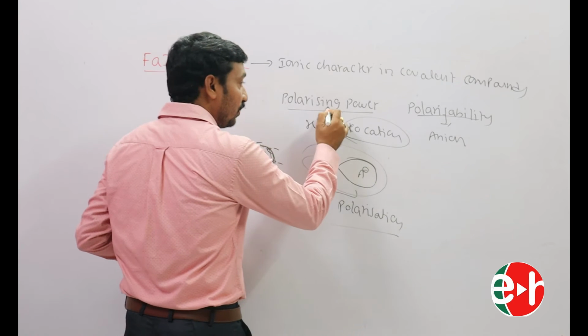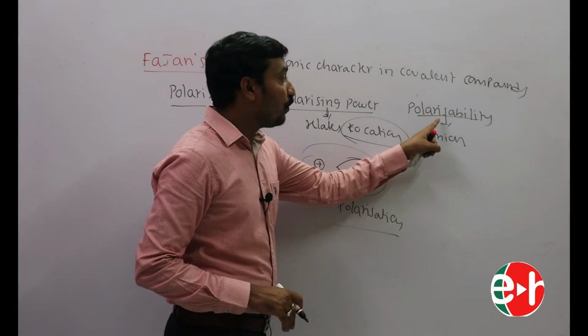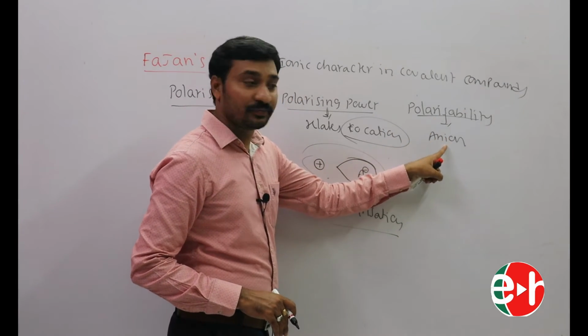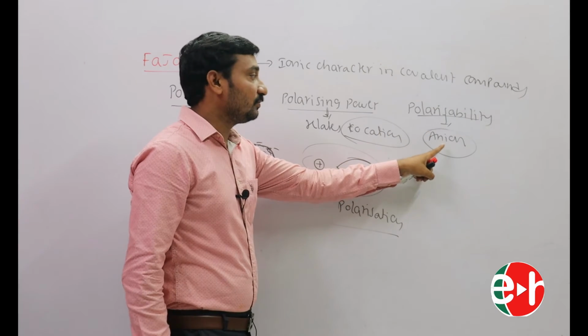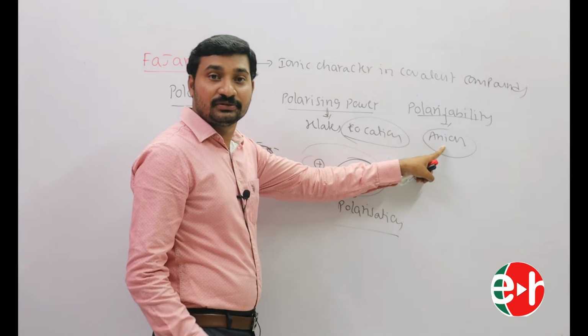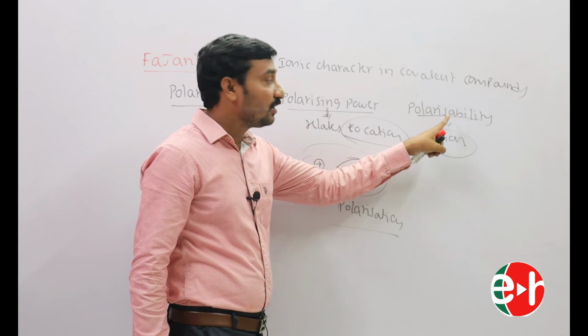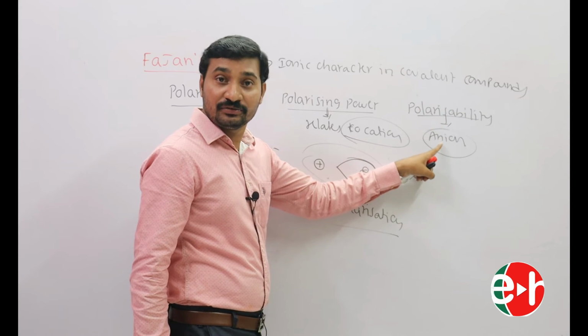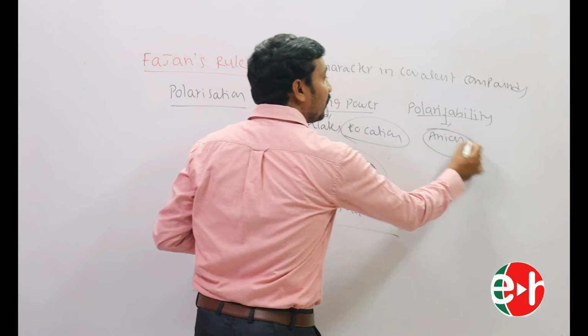The tendency of an anion to be polarized by the cation is called polarizability.